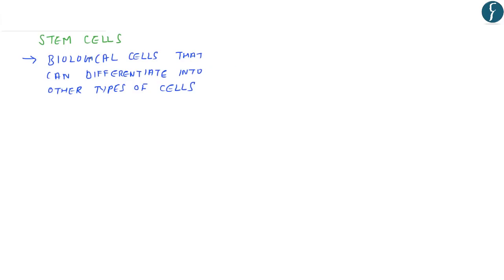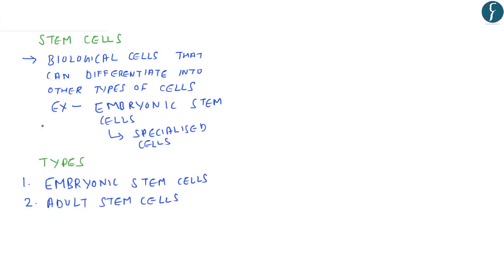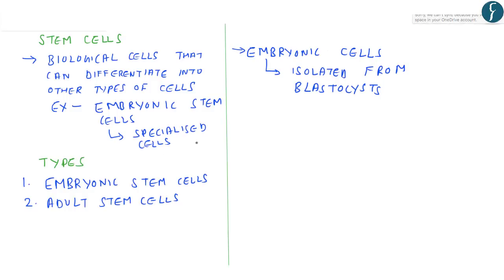Stem cells are biological cells that can differentiate into other types of cells. For example, in a developing embryo, stem cells can differentiate into specialized cells. These stem cells are of two types: first, the embryonic stem cells, and second, the adult stem cells. The embryonic stem cells are isolated from the blastocysts. Now let us understand what blastocysts are. It is a structure formed in the early development of mammals. This subsequently forms into an embryo.